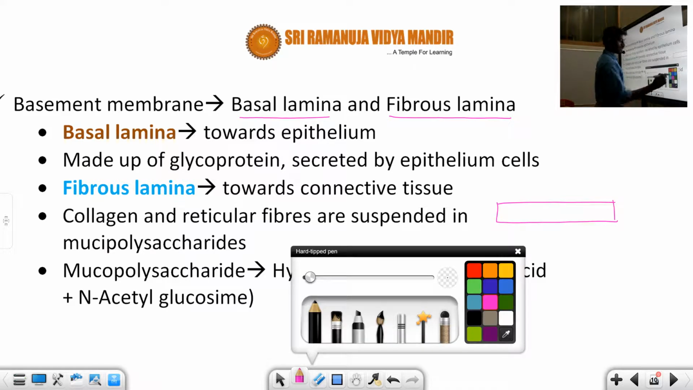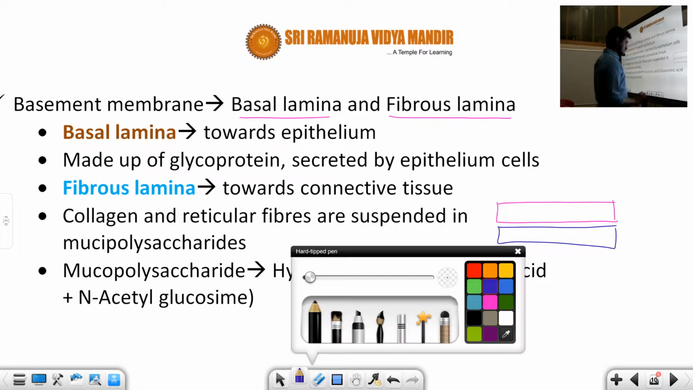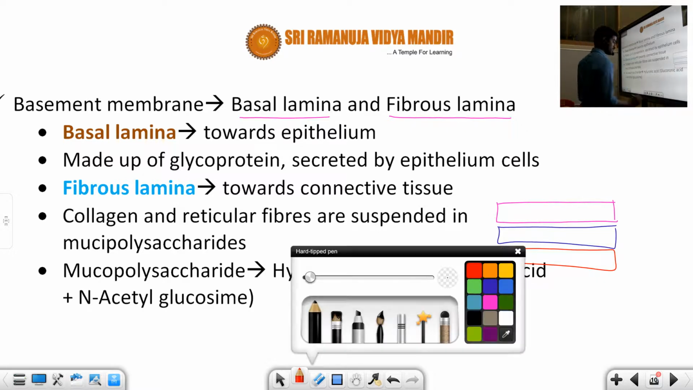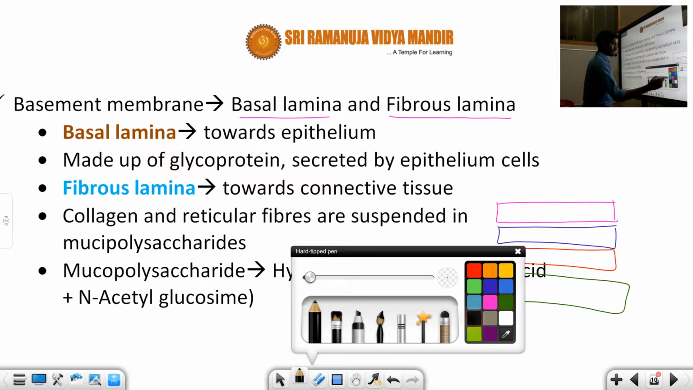So this is another one. You can see this part represents the basal lamella, and this other part represents the fibrous lamella, and the other one is this part. Okay, this part you can assume is the connective tissue. So let us see what that indication is.